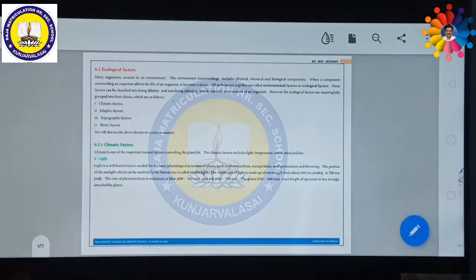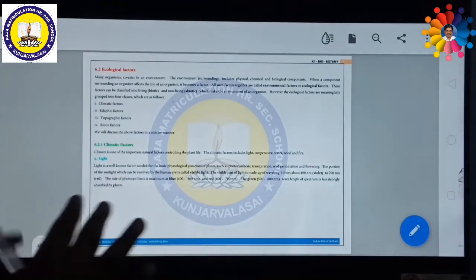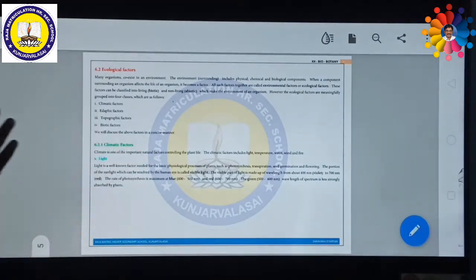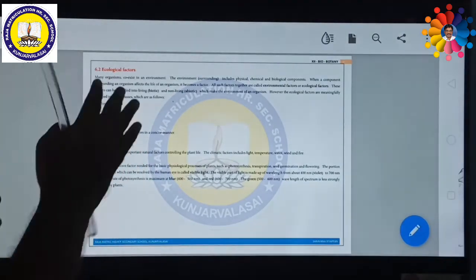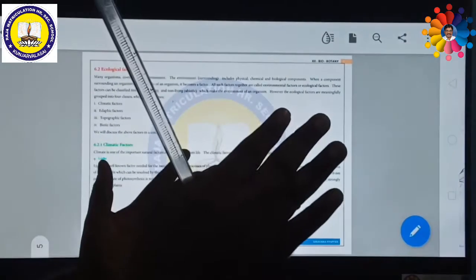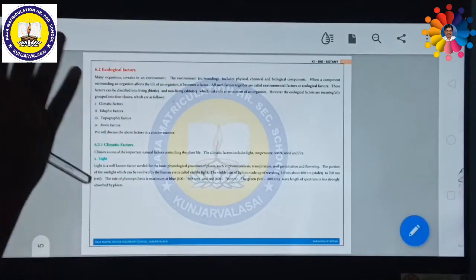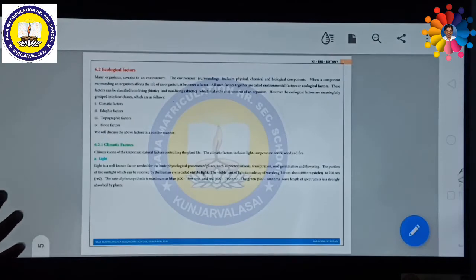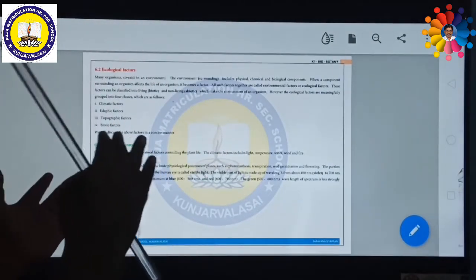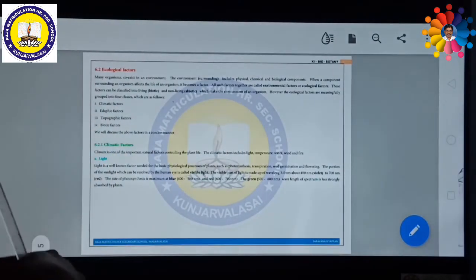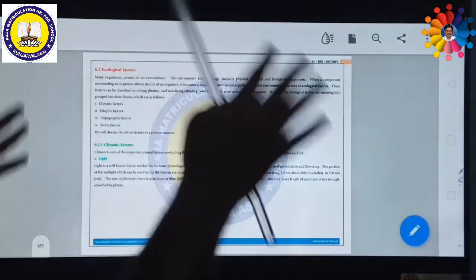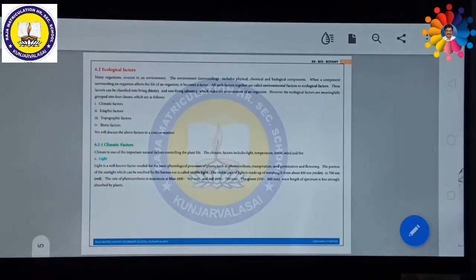These are very important. These factors can be classified into living, that means biotic factors, and non-living, abiotic factors, which make up the environment of an organism. That means biotic as well as abiotic components are interlinked with each other to make the organisms survive.